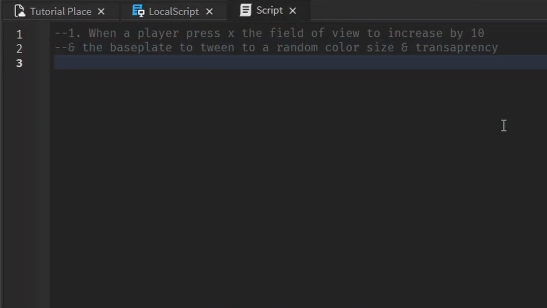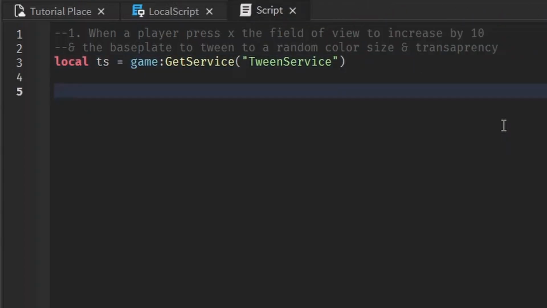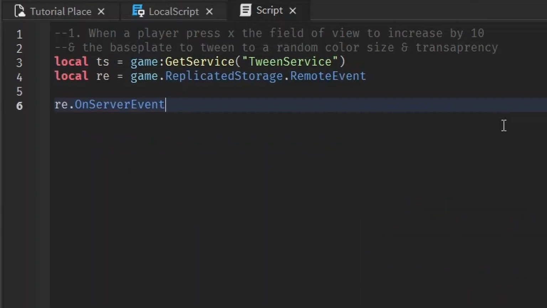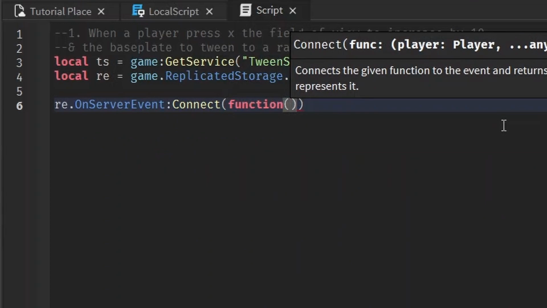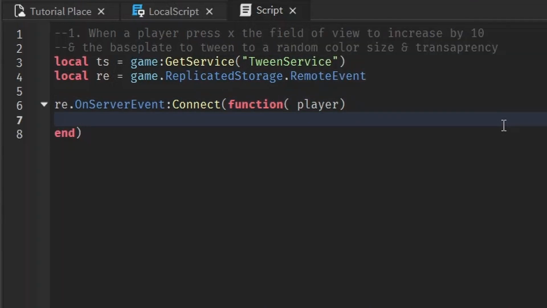So we know we're going to need the tween service. So let's just go ahead and get that out of the way. And get the service, TweenService. We want to check when the message is going to get here. So we're going to need the remote event too. We want to check when the message gets here with the events. We can include the player argument just for practice, but we don't really need to do anything with it.